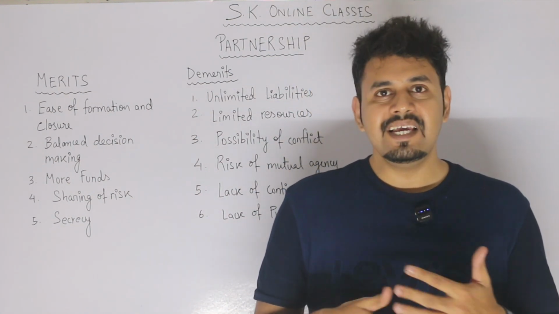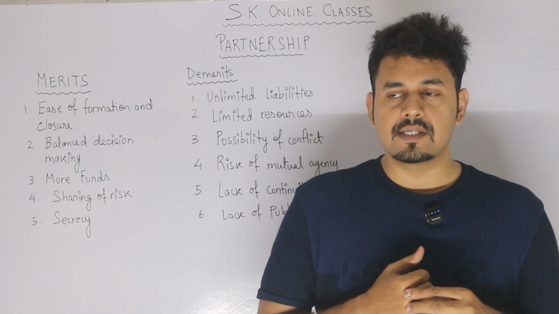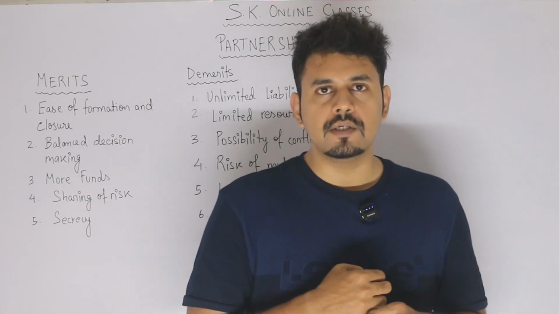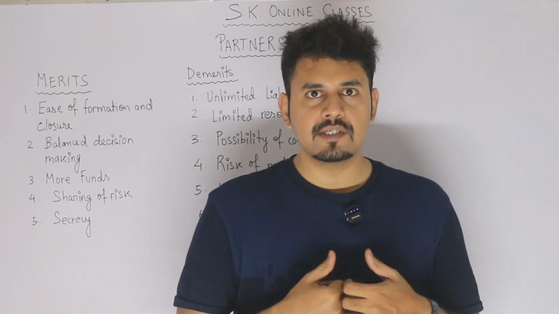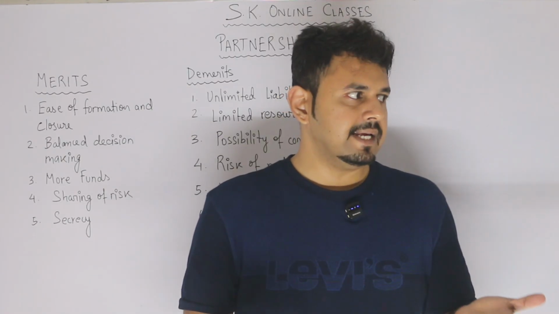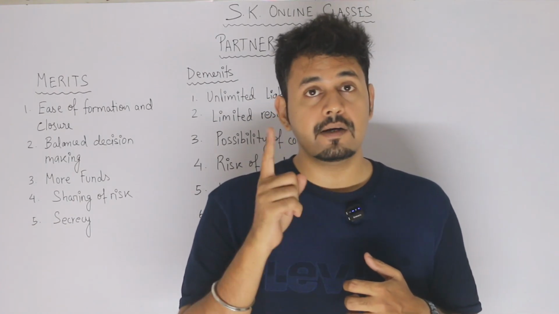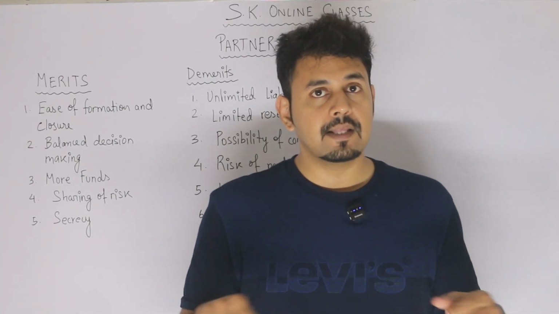Now, we will discuss the key highlights of the partnership form of business. Like in case of proprietorship, I told you certain features. Here, two or more people is one of the features. Minimum two members are required. Next, we have sharing of profits. Profit cannot be taken by a single partner. The profit needs to be divided among them.